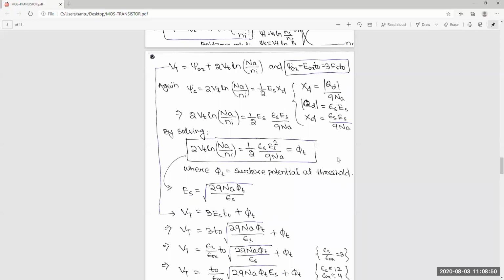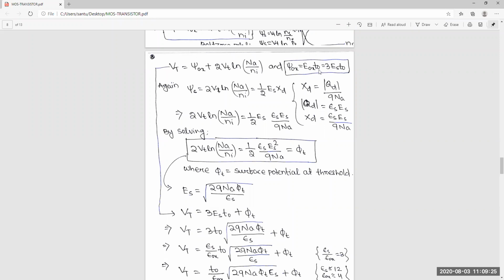So now we will calculate the threshold voltage. This threshold voltage is nothing but the oxide potential plus surface potential. The surface potential is already calculated, but now the oxide potential phi OX is equal to epsilon OX into T0. Initially you calculated the electric field into the distance. So epsilon OX into T0.